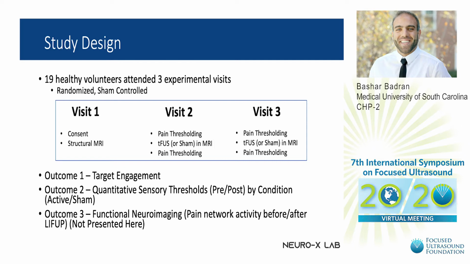Visit 1 consisted of the consent and the conduction of a structural MRI, which was used for targeting. Visit 2 and 3 were identical, except for the condition, active or sham, FUS that was received. Each visit consisted of pain thresholding outside of the scanner, the administration of FUS within the MRI scanner targeting the right anterior thalamus, followed by, outside of the scanner, final pain thresholding.